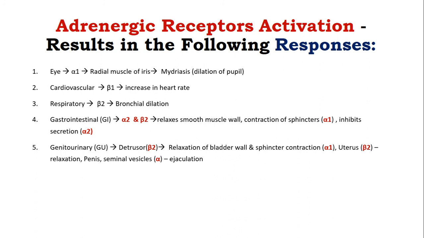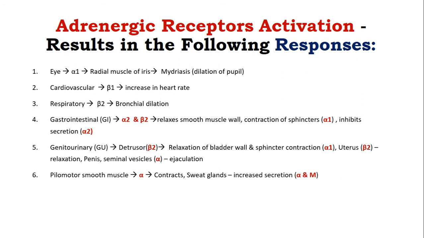With respect to genitourinary system, activation of beta 2 receptors in the detrusor muscle leads to the relaxation of the bladder wall, and sphincter muscle gets contracted due to the alpha 1 activation. With respect to the uterine smooth muscle, beta 2 receptor activation leads to relaxation of the uterine smooth muscles, and alpha 1 activation in the penis and seminal vesicles will help in ejaculation.